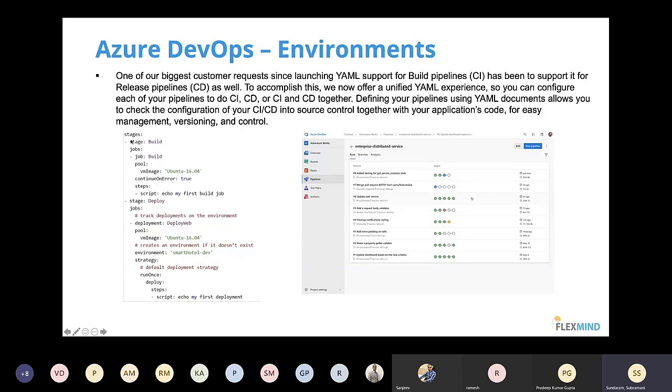If you see the left-hand side, I have written the different stages, different jobs and everything using a YAML pipeline. On the right-hand side, you can see the different stages, which are the SIT stage, UAT stage and others. So all these different stages from CI to CD can be written as part of your code. If you're a hardcore developer and you want to write everything in code, and you don't like the UI, then this will be very useful for you. You just need to write everything in code and execute it so that you can see the output here, and you can even save this code as part of your repository so that you can share it with someone else if they want to use it.